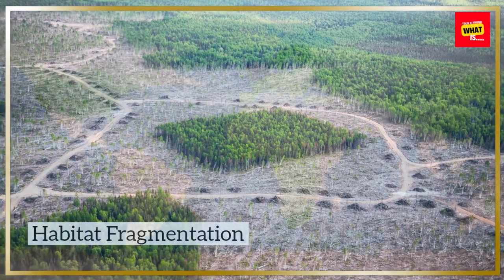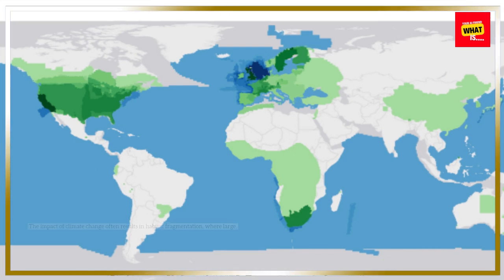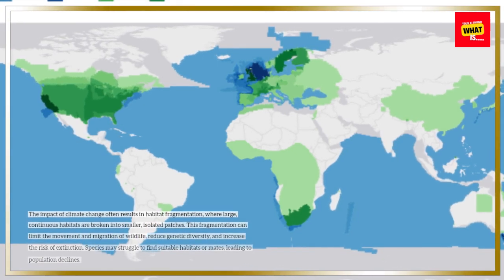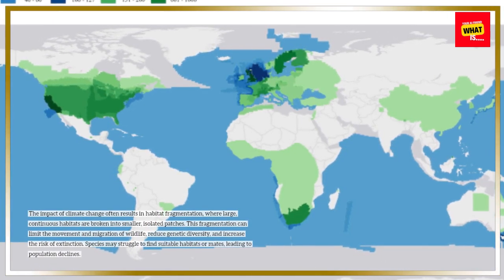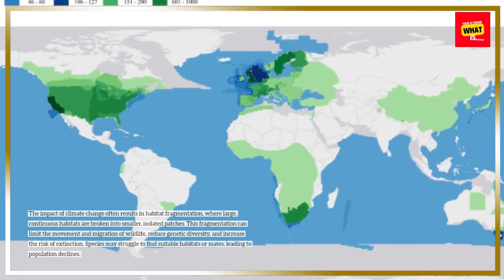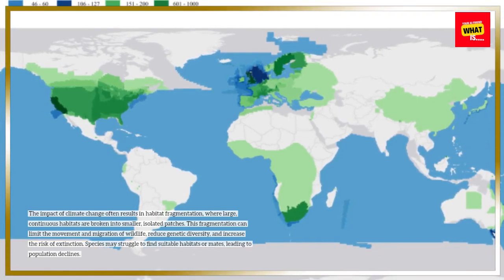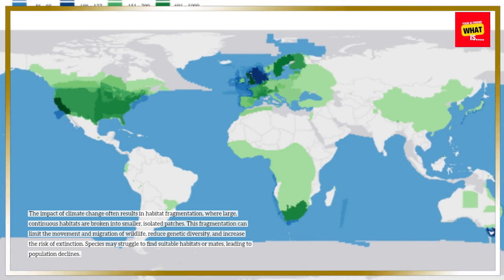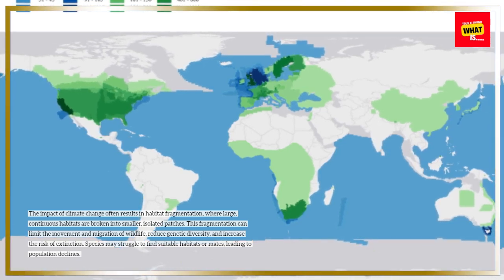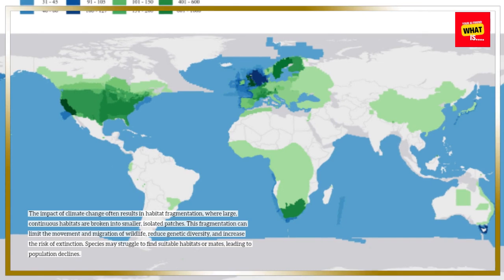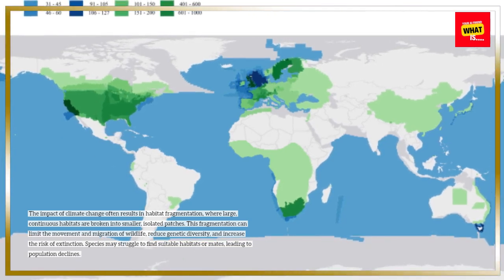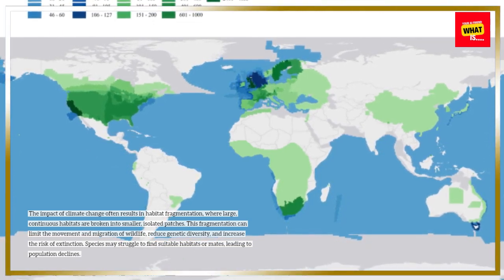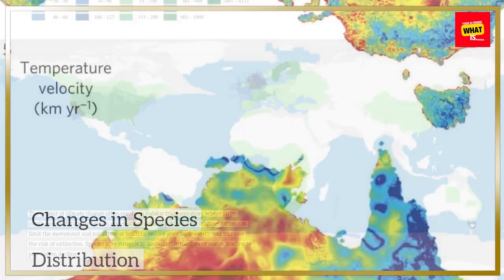Habitat fragmentation. The impact of climate change often results in habitat fragmentation, where large, continuous habitats are broken into smaller, isolated patches. This fragmentation can limit the movement and migration of wildlife, reduce genetic diversity, and increase the risk of extinction. Species may struggle to find suitable habitats or mates, leading to population declines.